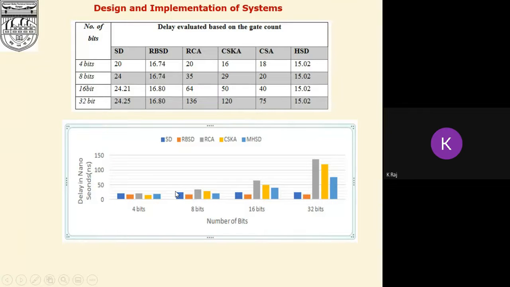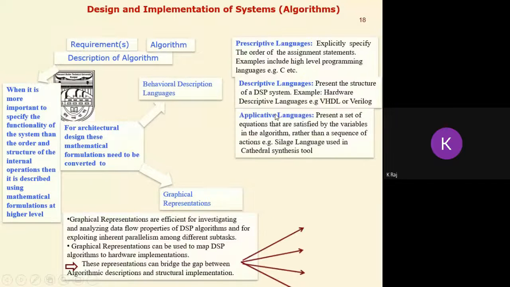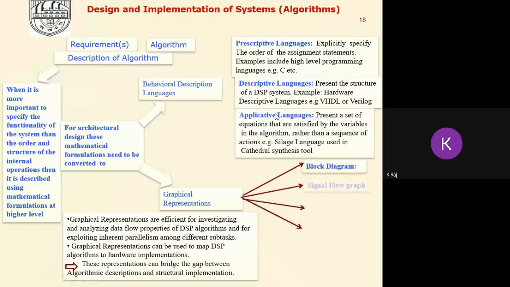Now if we utilize the hybrid sign digit number system, then we will get the optimum result in the case of the hybrid number system in comparison with the sign digit, triple carry, Kogge-Stone adder, the carry save adder, or the RBSD, redundant binary sign digit adder. So here we can utilize other approaches also in order to enhance the performance of our system.